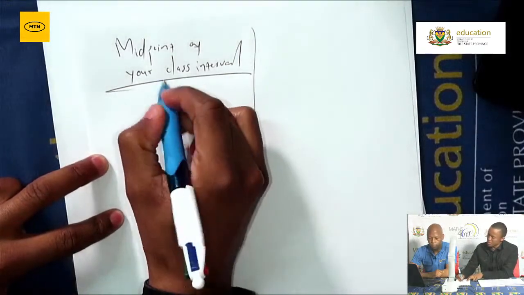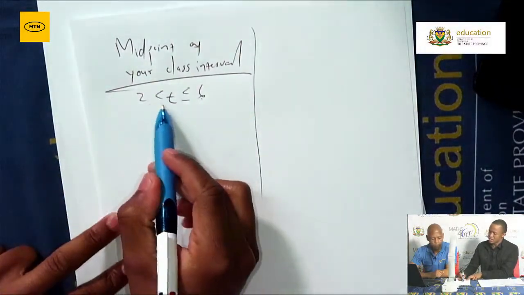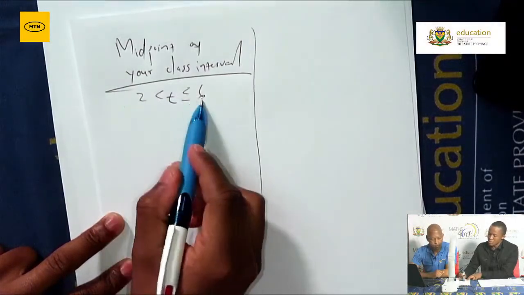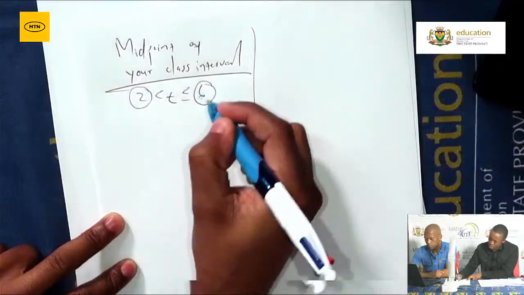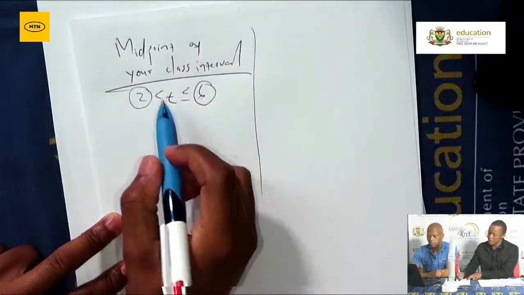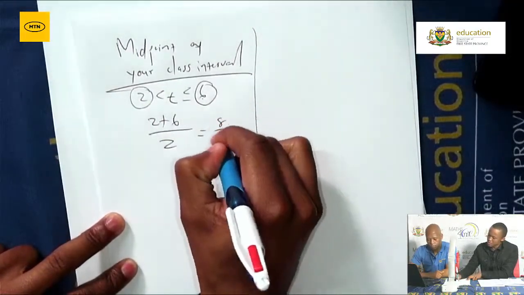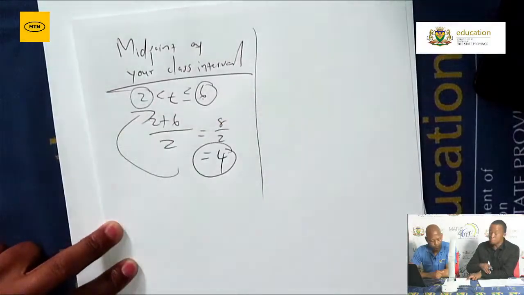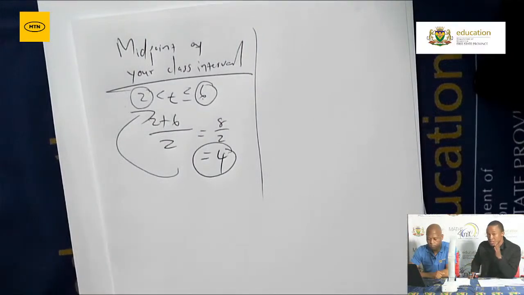For example, the class interval given in this particular question was t is greater than 2 but less than or equal to 6. So to determine the midpoint, you simply add your lower boundary, which is the 2, and your upper boundary, which is the 6, and then you divide by 2. So 2 plus 6 divided by 2, that will give us 8 over 2, which is 4. And 4 will therefore be the midpoint of the first class interval. That's how we determine the midpoint of each class interval.